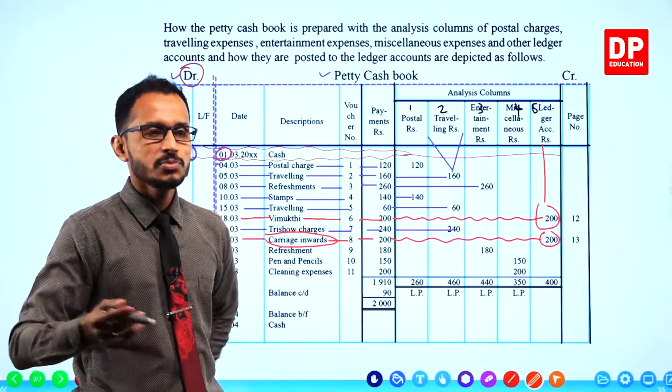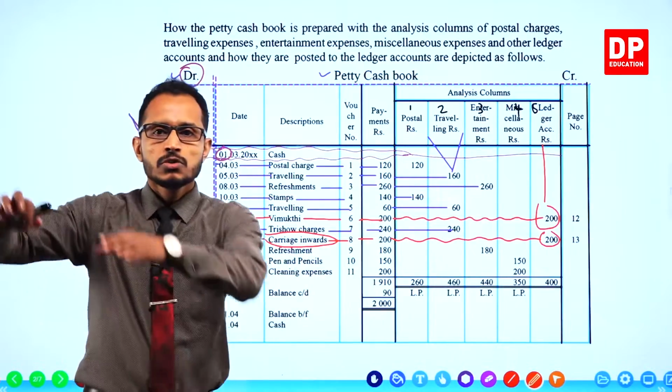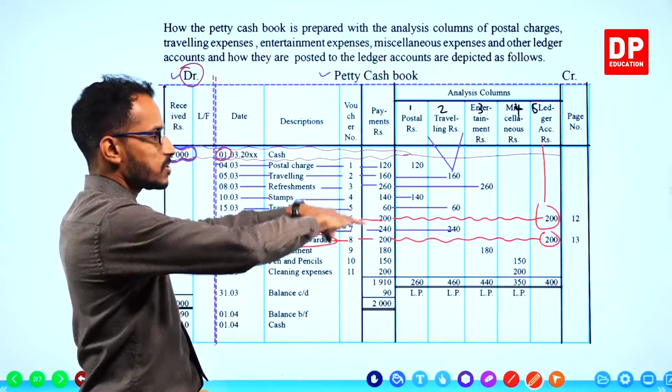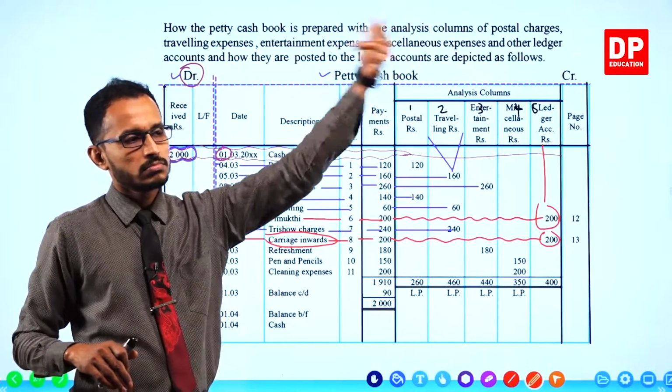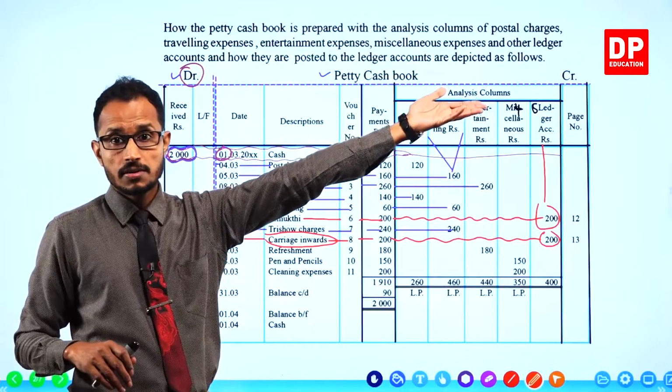Carriage inwards means transporting the non-current assets to the business premises from the harbor or from wherever we bought the asset.